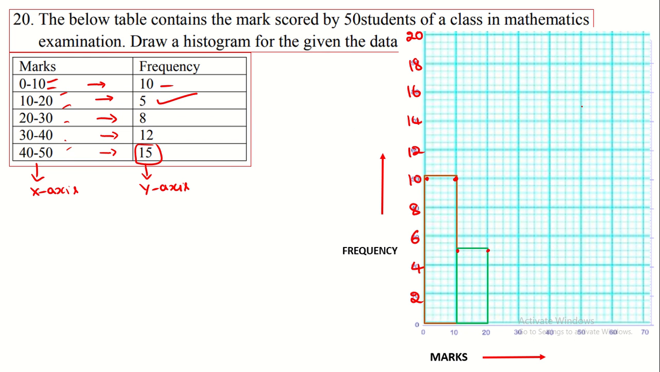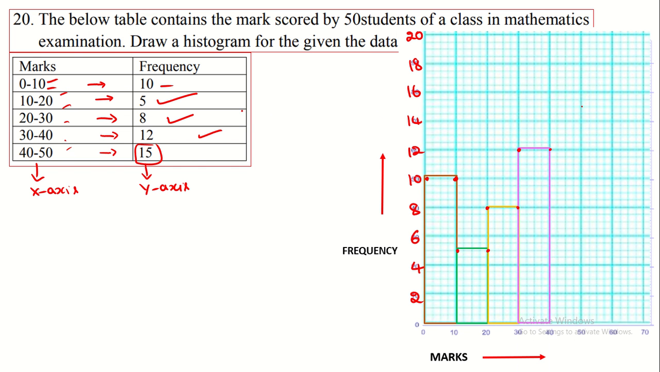So this is the marking of the 10 to 20, and then for 20 to 30 it is 8. For 20 it is 8 and 30 is also 8. We have to mark this one, and then 30 to 40 is 12. In 30 we have marked 12 and also in 40 we have marked 12. So we get like this one.